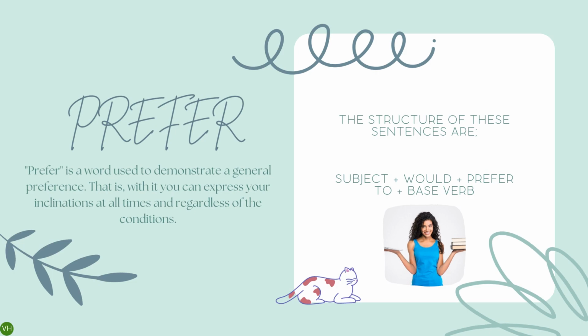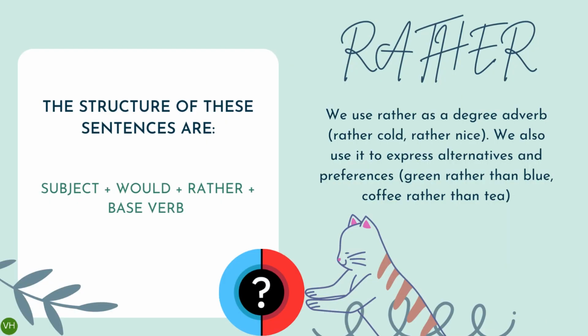For example, I would prefer to live at a nice beach. And next, rather. We use rather as an adverb. We also use it to express alternative and preference. The structure of this sentence is subject, would, rather, and base verb. For example, I would rather go to a different restaurant.